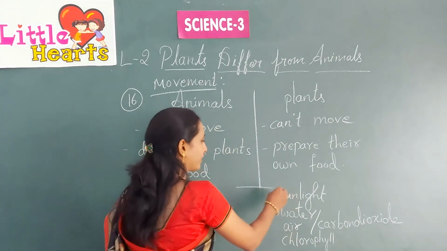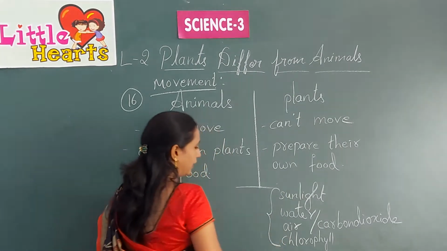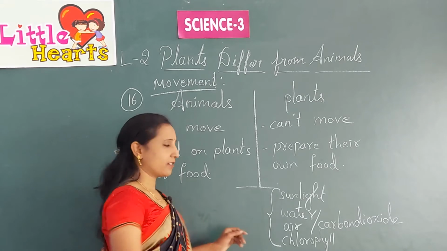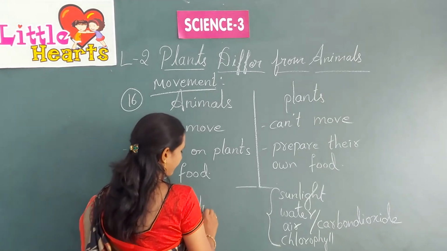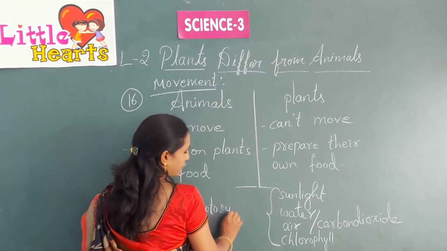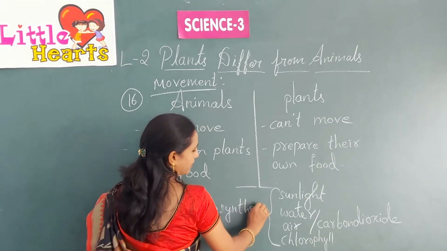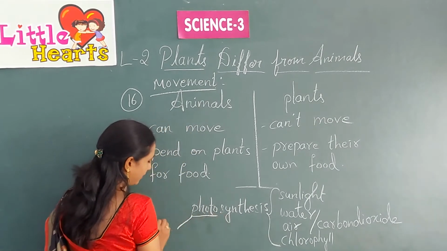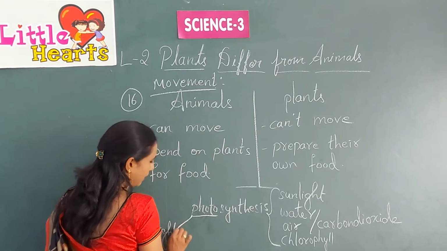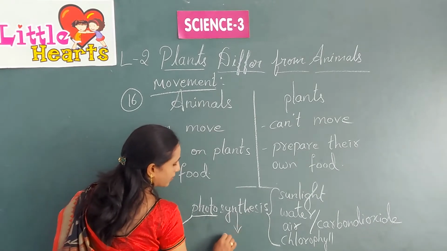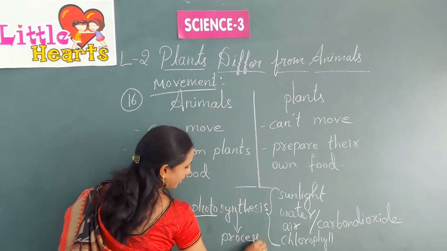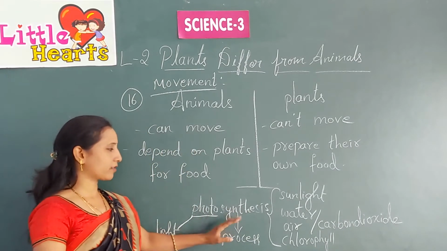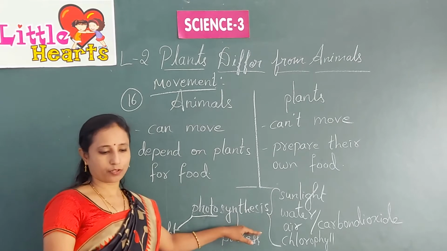So, the process in which plants prepare their own food is photosynthesis. What is photosynthesis? Photo means light. Synthesis means it is a process. The process in which plants use light to prepare their food is known as photosynthesis.